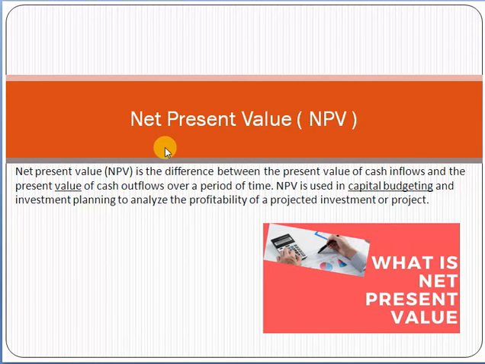Net present value is technically the difference between the present value of cash inflows and the present value of cash outflows over a period of time. Net present value is used in capital budgeting and investment planning to analyze the profitability of a projected investment or project. Whenever you are going to invest in a project, you use this method. Basically, it is cash inflows minus cash outflows. This is the generic formula of net present value.